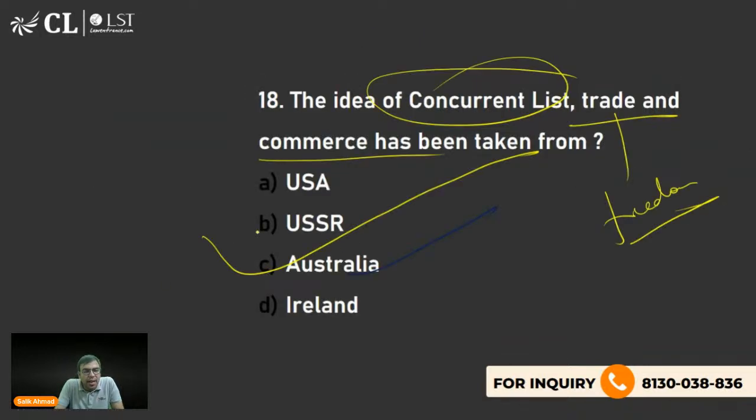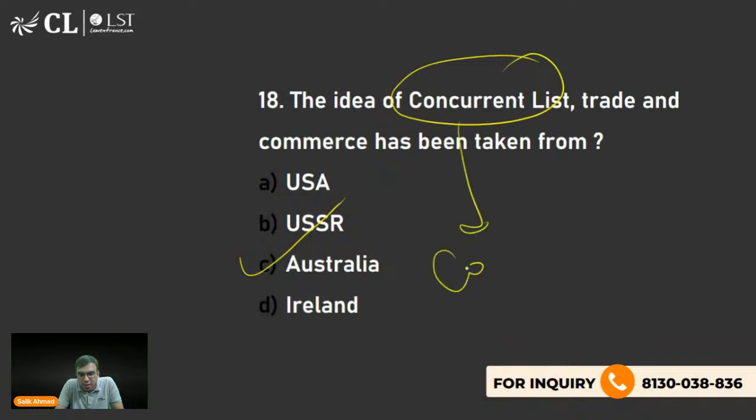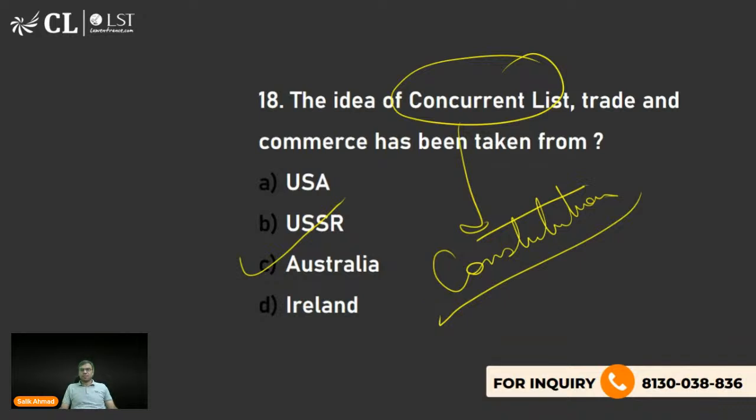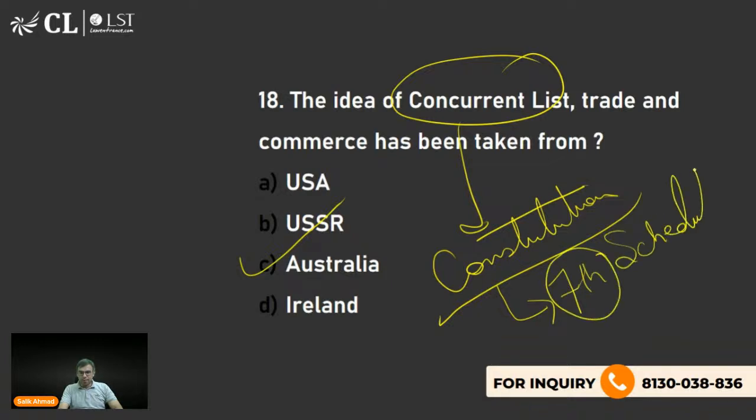Where do we find the concurrent list in the Constitution? Anyone? In the Seventh Schedule. Yes, also in 246. Mishika, you're right, and it is mentioned in the 7th Schedule.